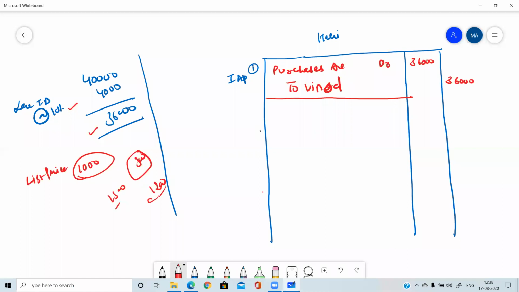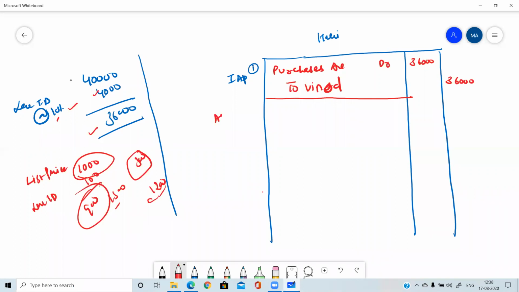Yes, 1,200. Why? Because whatever discount you took at the time of purchase of the goods, the same discount you are going to subtract at the time of purchase return of the goods. In the similar way, you got 10% discount at the time of purchase. So this is the list price 1,000, less trade discount 10% of 1,000, which is 100. So the goods of rupees 900 are returned.